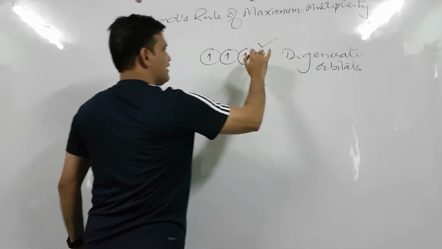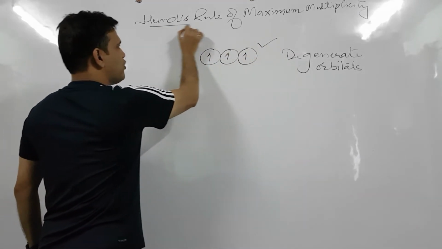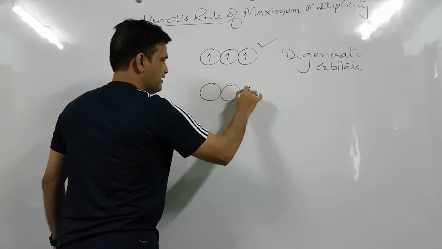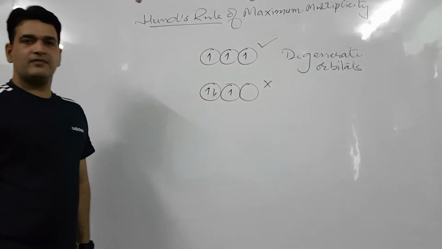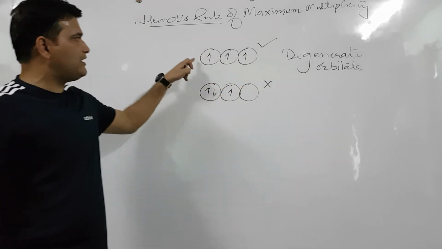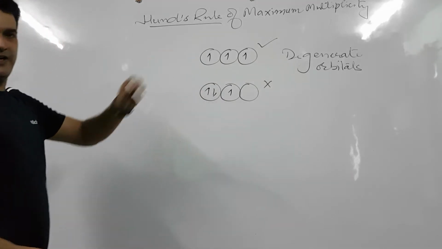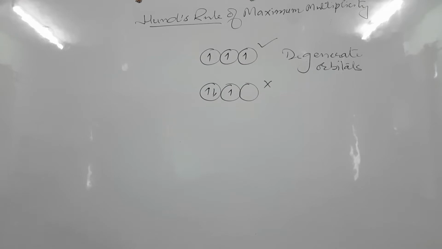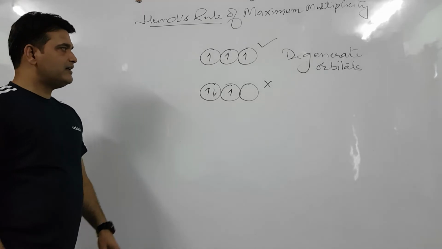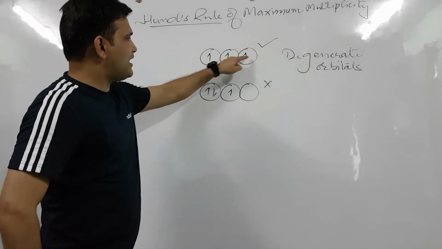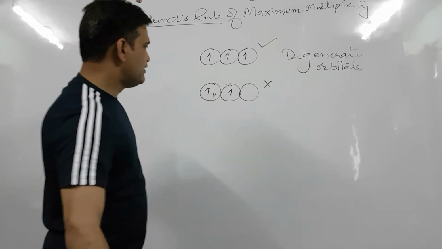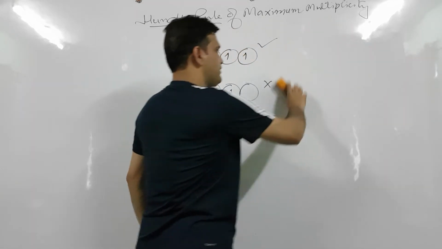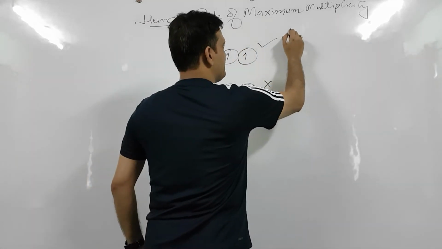This is the correct electronic configuration according to Hund's rule. And this is wrong, because all the degenerate orbitals will first of all be singly filled, and then pairing will take place. So it is very clear that this is the correct configuration, and what is the cause of this correct configuration? This can be clear from the multiplicity.